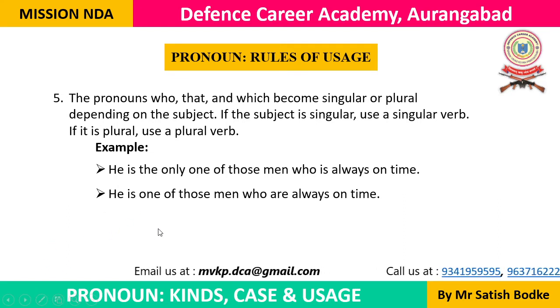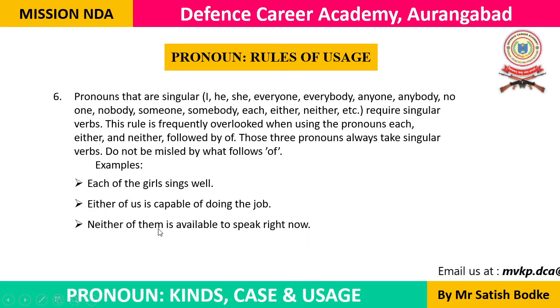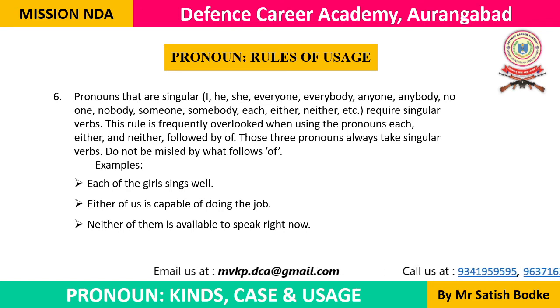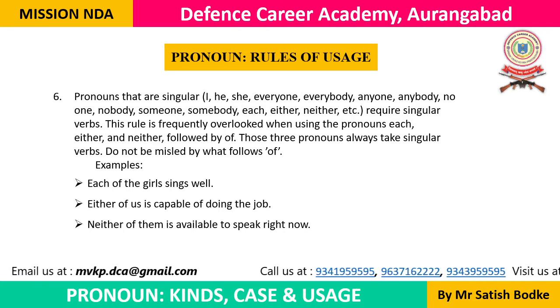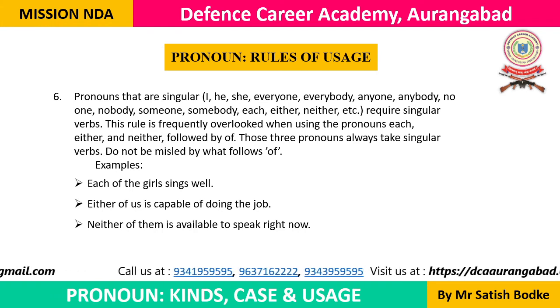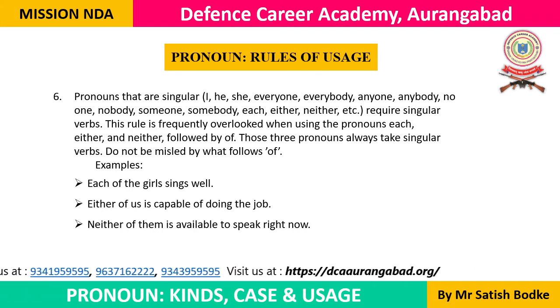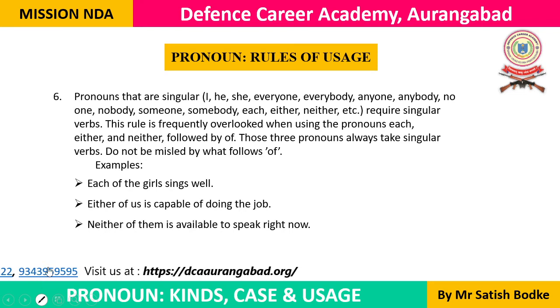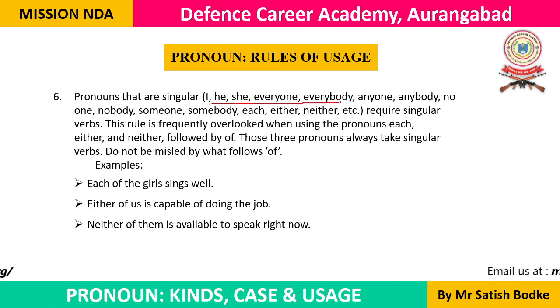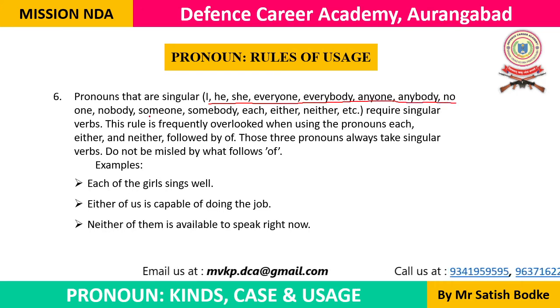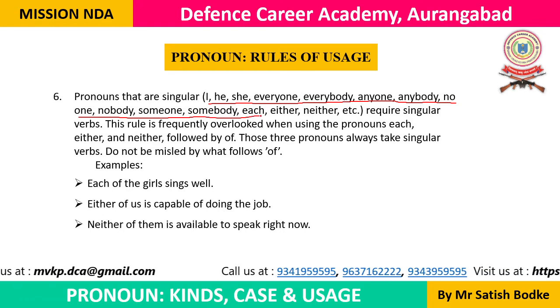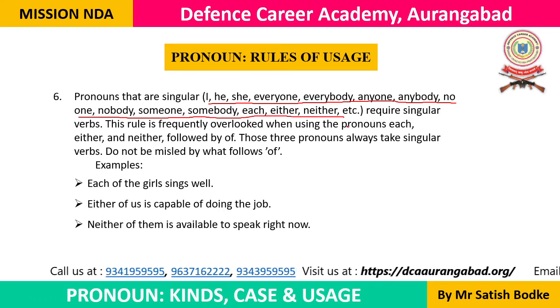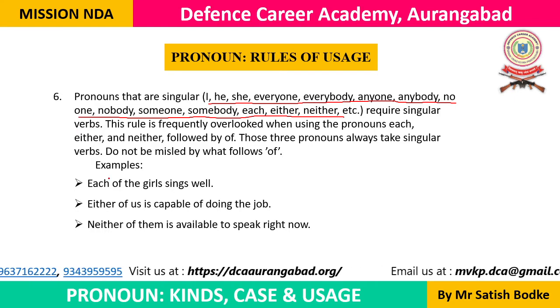And now let's look at the next rule number 6. Pronouns that are singular such as I, he, she, everybody, everyone, anybody, etc. require singular verbs. We must use singular verbs with such singular pronouns. Like I, he, she, everybody, everyone, anybody, anyone, no one, nobody, and also either, neither, each. These are the singular pronouns. That's why they all take singular verbs.